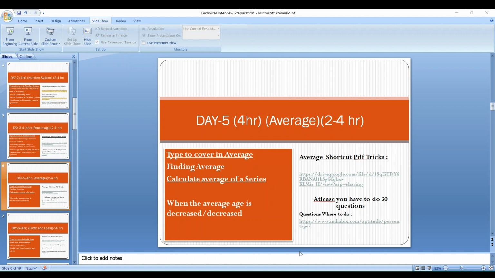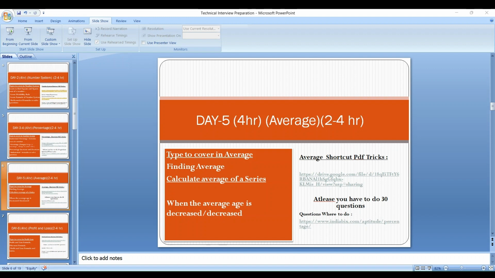After noting down, you can go to IndiaBix and search problems on ages. You can find different questions. If you have not found 20 to 30 questions, try to search other platforms like GFG. You can find more questions and start solving. But remember, do at least 30 to 40 questions. It's a compulsory factor for every topic in aptitude, that is, in quantitative aptitude.